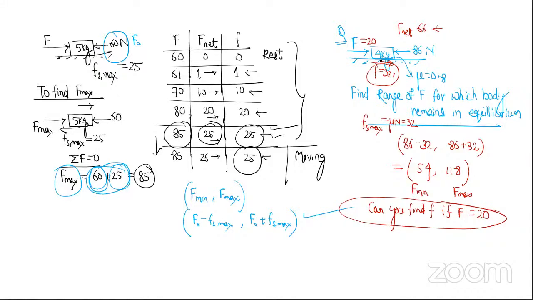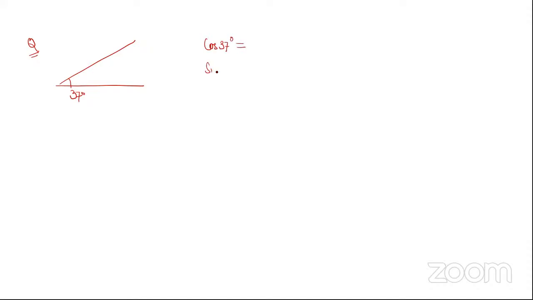let's solve one more question. This angle is 37 because its value is very simple. Cos 37 is 4 by 5. Sin 37 is 3 by 5. Remember that. That's why many times it's given like this. This is a 10 kg block.